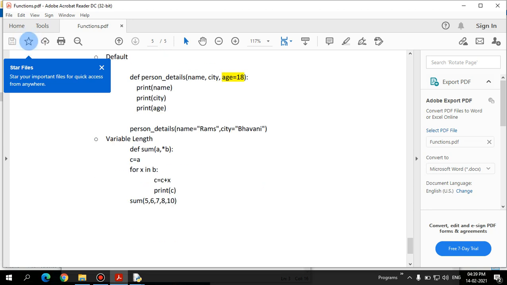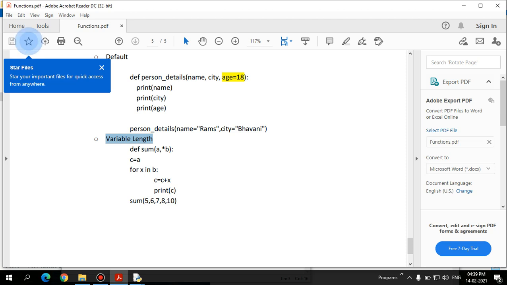And the last most important feature of Python arguments is the variable length argument. In this case, for example, let's take the definition of sum, with a comma star b. This star b indicates I don't know how many variables I am going to use.